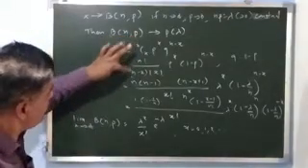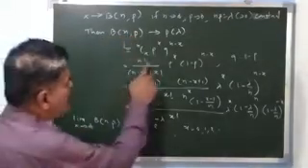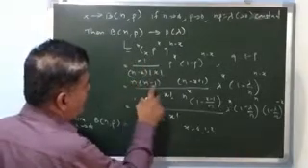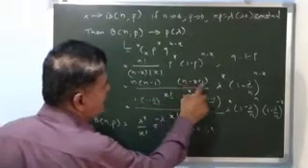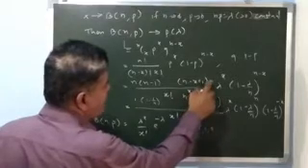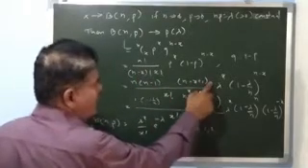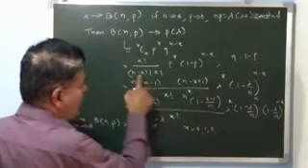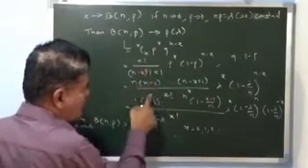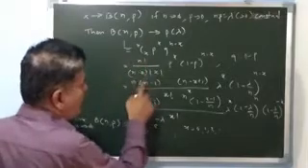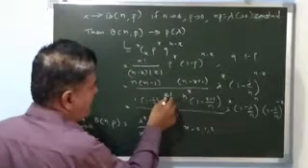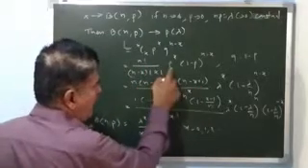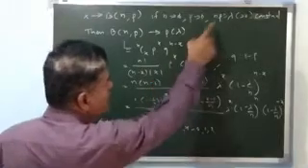So n factorial is n into n minus 1 up to n minus x plus 1 and n minus x factorial. I can cancel this n minus x factorial with the denominator n minus x factorial. So n factorial reduces to this term divided by x factorial. And what is p?